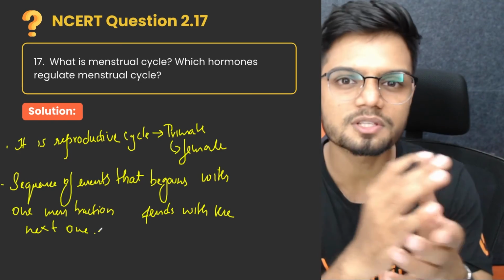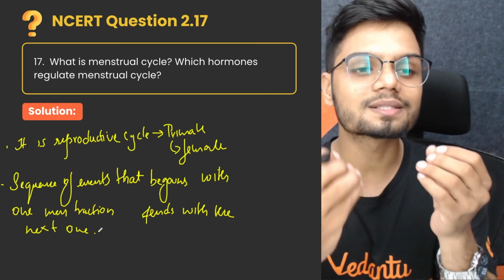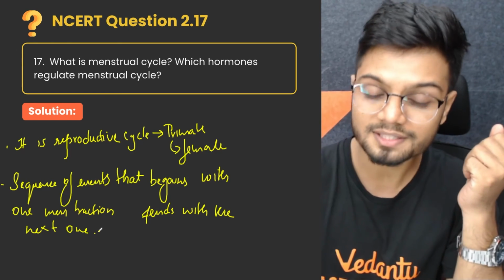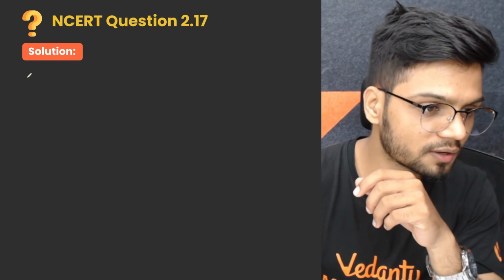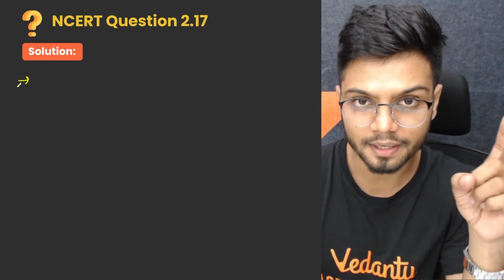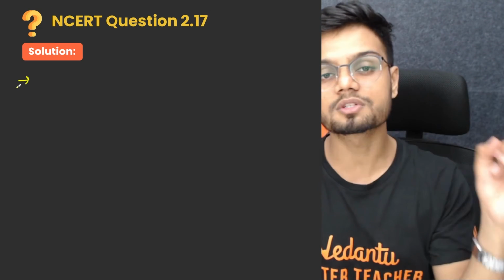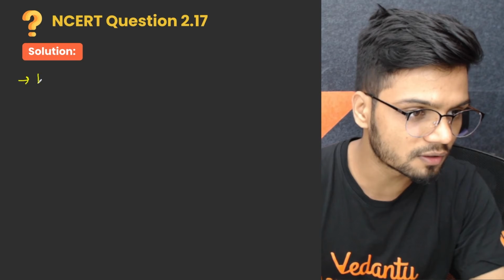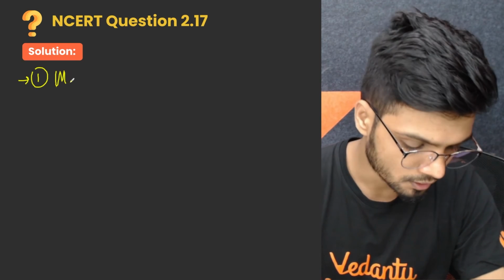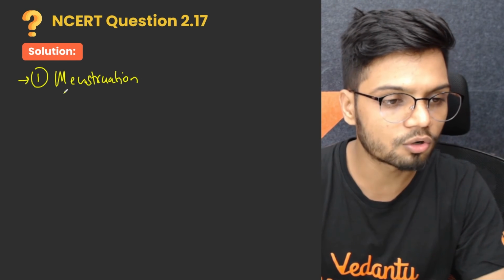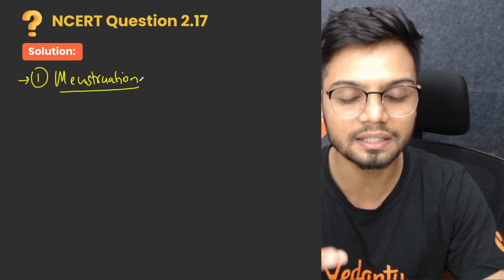So what exactly happens in menstruation? In order to understand this, you need to know the different stages. I told you, it is a sequence of events. One event after another takes place, going around a circle. The first phase is menstruation, which is also the bleeding phase, where the bleeding takes place.